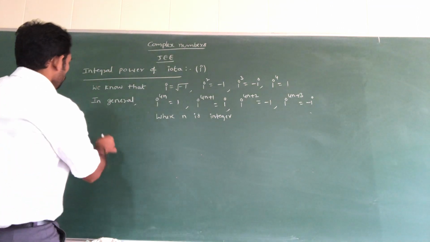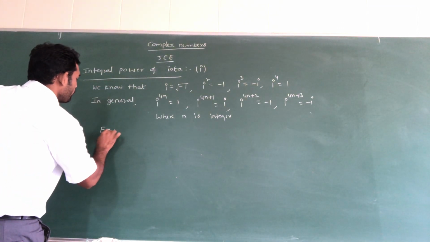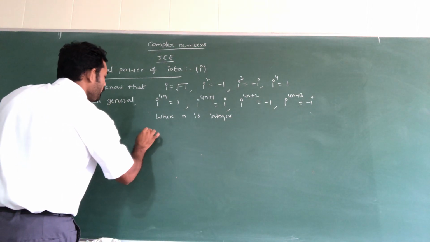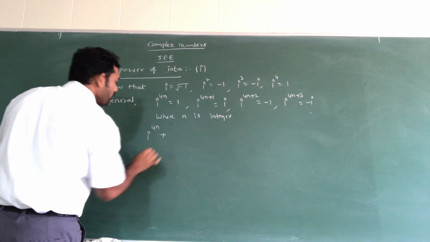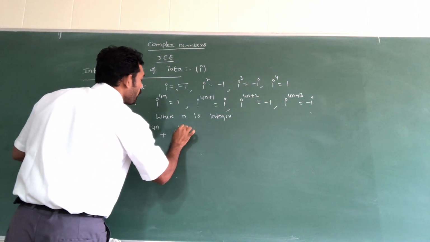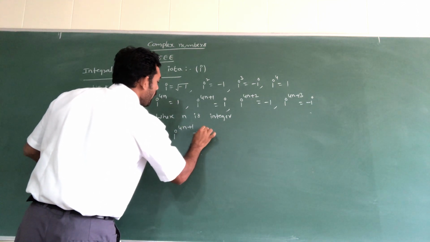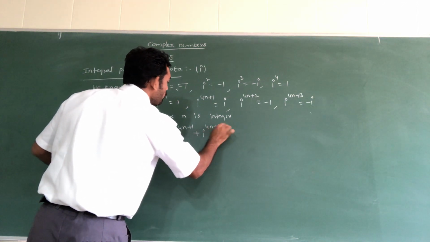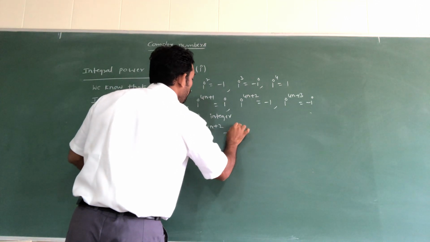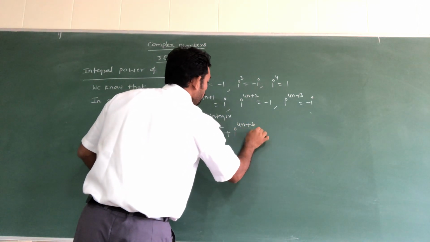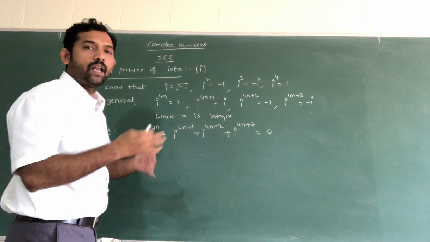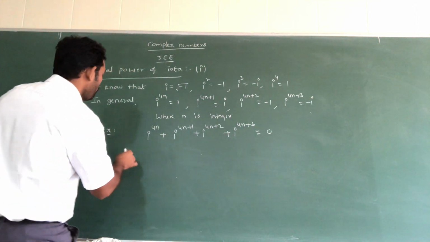This is one small example. i power 4n plus i power 4n plus 1 plus i power 4n plus 2 plus i power 4n plus 3, that summation should always be 0. Why?